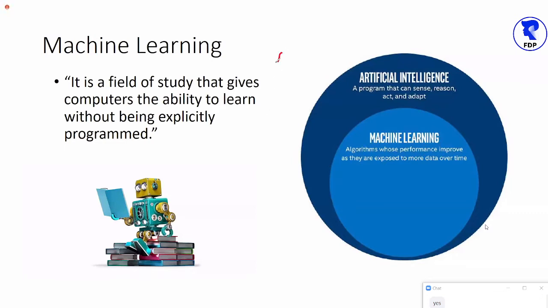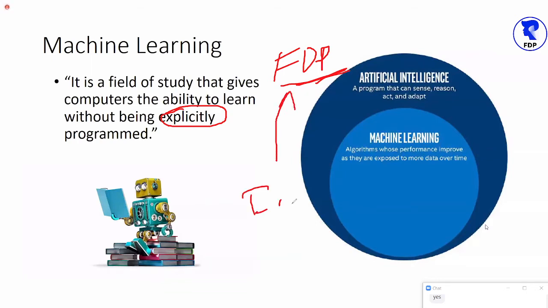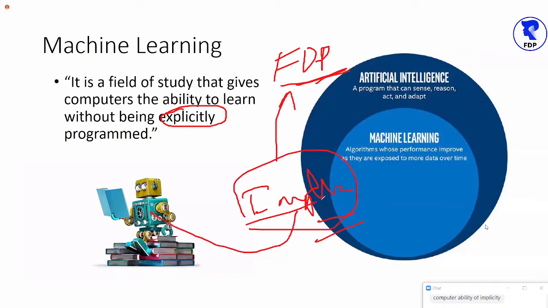So in this FDP, we are not going to discuss explicit programs. We are going to discuss implicit programs. Implicit program means some program developed by a machine. What the examples are and how to develop them, everything we'll discuss. But before I proceed, it's very, very important that you are comfortable with these terminologies, right?